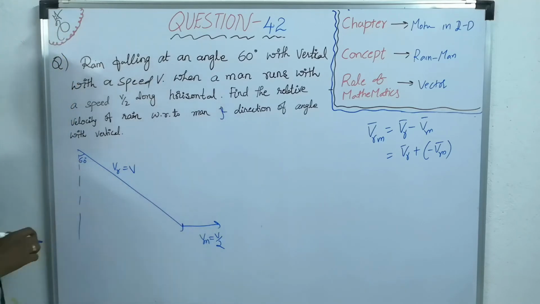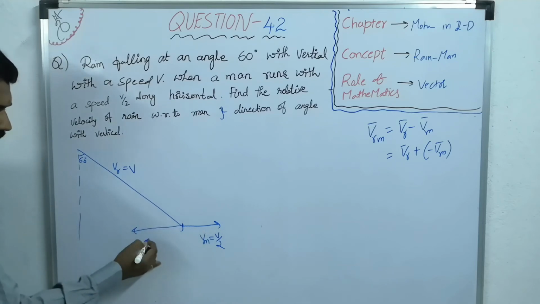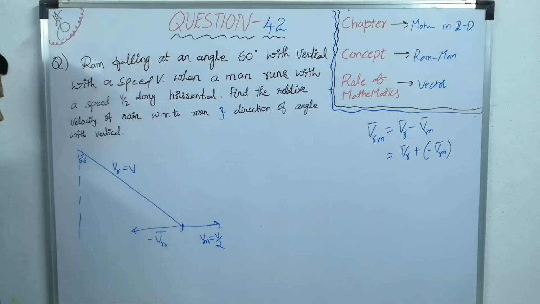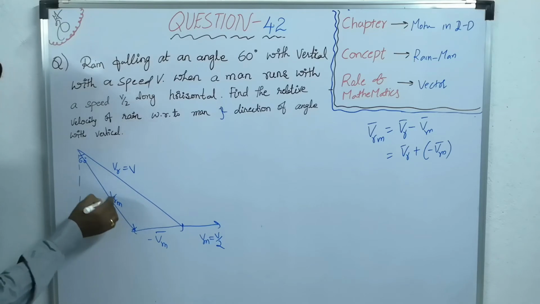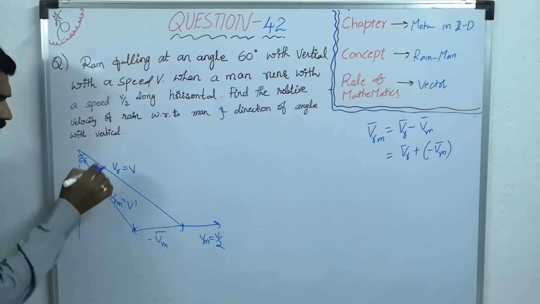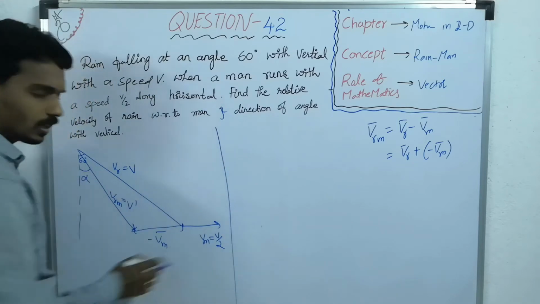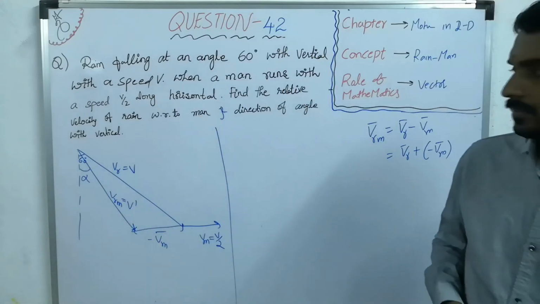of angle with vertical. So this is Vm, now this will become minus Vm. So this is VR, this is minus Vm, so this will become VRM. Let's take the magnitude is something V dash. Now consider that it is making an angle alpha with vertical, because they did not mention that VRM became vertical or something.